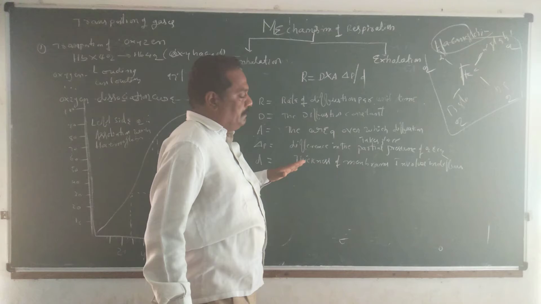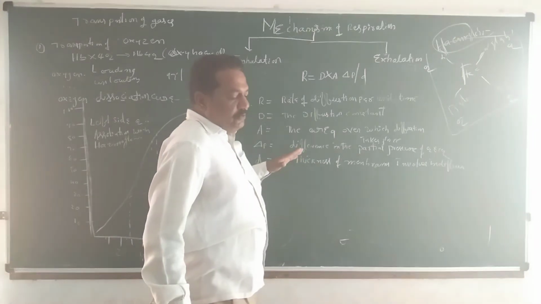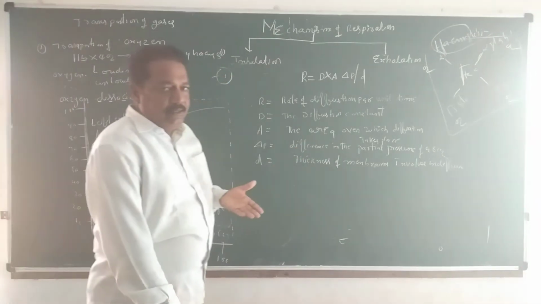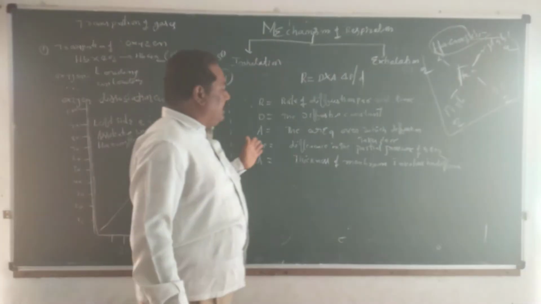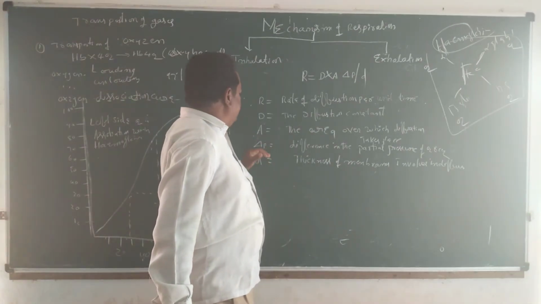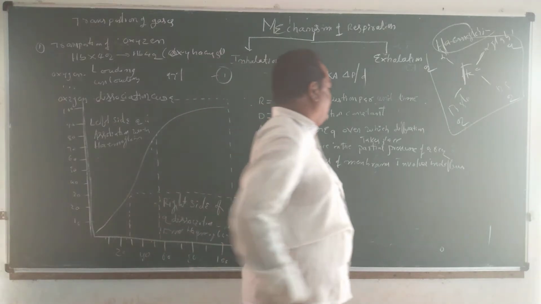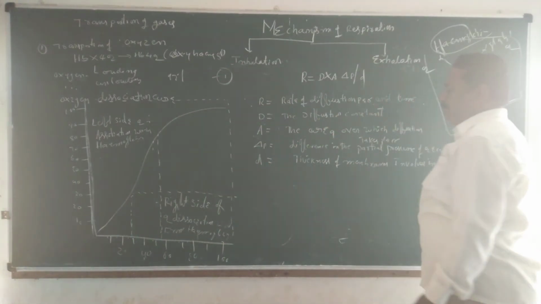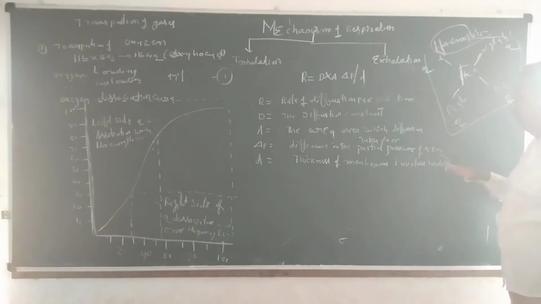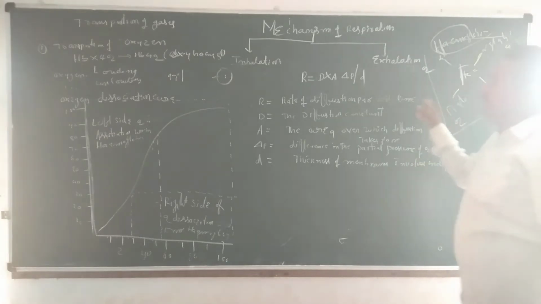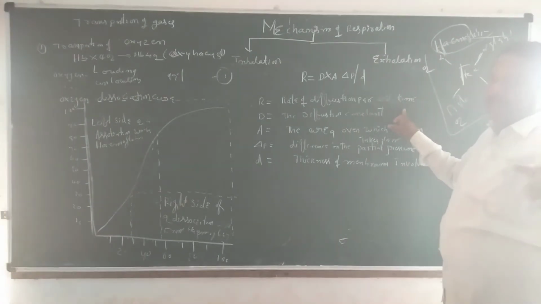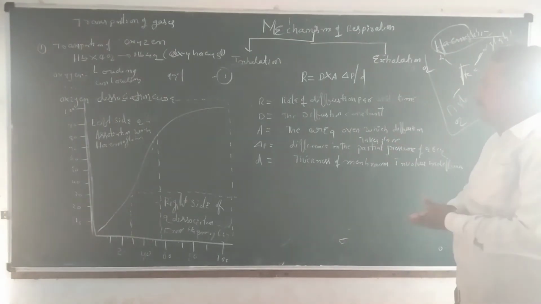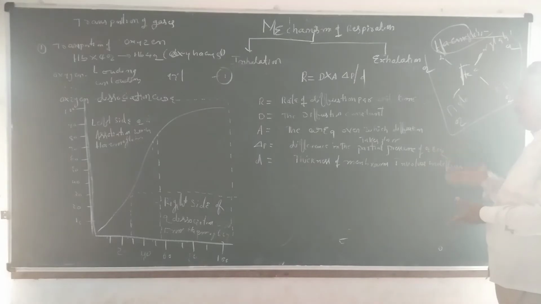Where the diffusion takes place is a very difficult matter. It involves the capillary membrane, the alveolar membrane, and the plasma membrane. Different kinds of areas are involved in the diffusion. ΔP is the difference in the partial pressure of carbon dioxide and oxygen. And d is the thickness of the membrane involved in diffusion. These play the major role in the rate of diffusion per unit time: the diffusion constant, the area, as well as the partial pressure of carbon dioxide and oxygen.